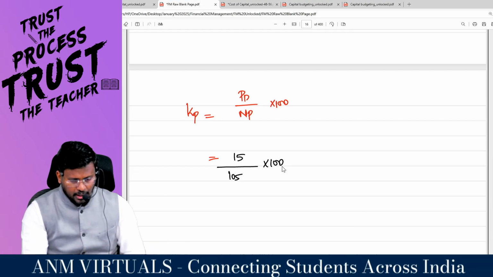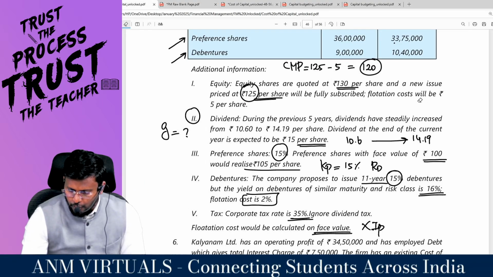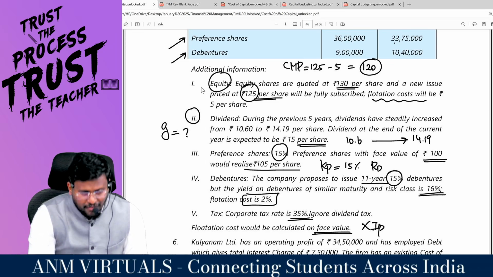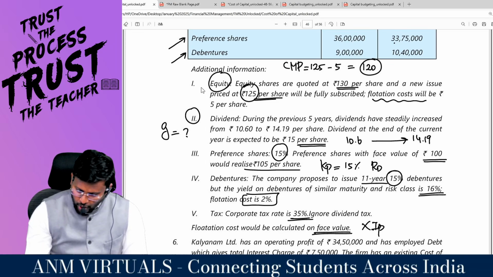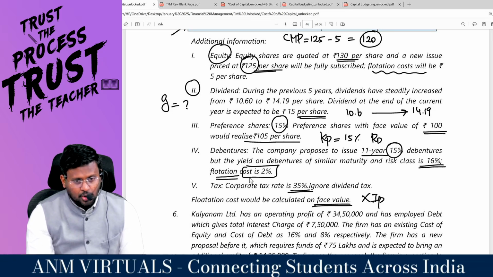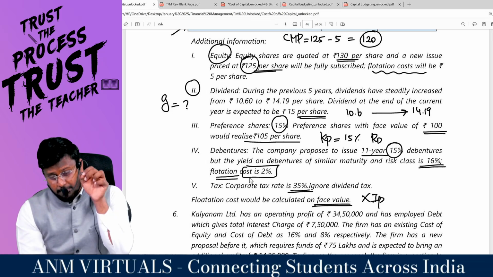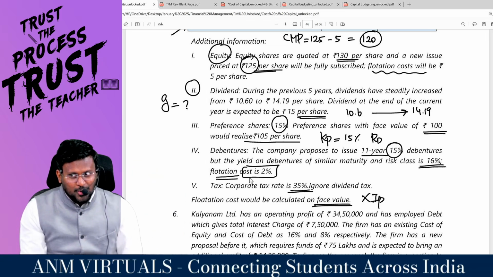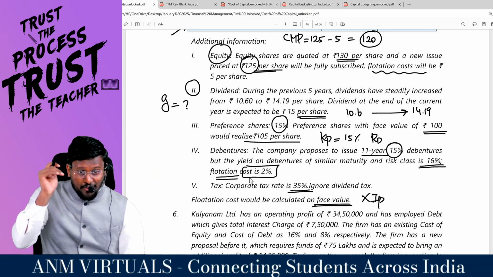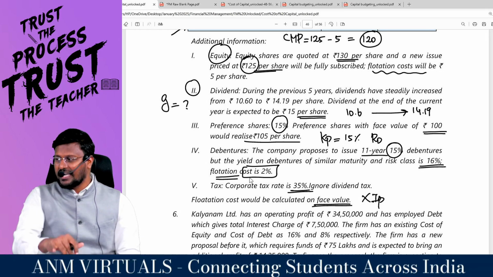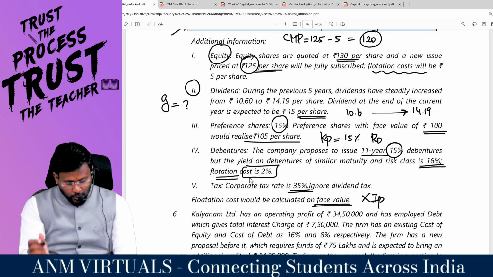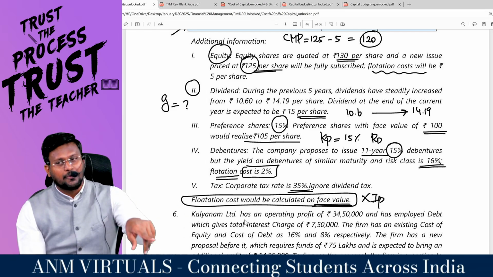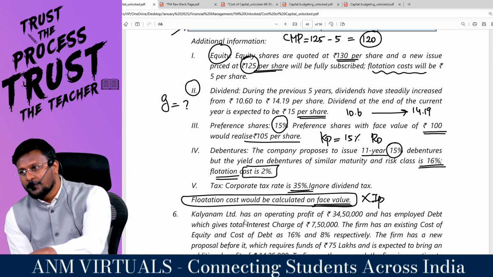Here they have said that the flotation cost will be how much per share? 5 per share. For equity they have attached the flotation cost, and for debentures they have attached the flotation cost. That means flotation costs are specific and not general. So for preference shares you are not supposed to reduce the flotation cost, because wherever they need it, they say there is flotation cost. If the flotation cost had been given here, then I would have reduced the flotation cost for preference shares also.